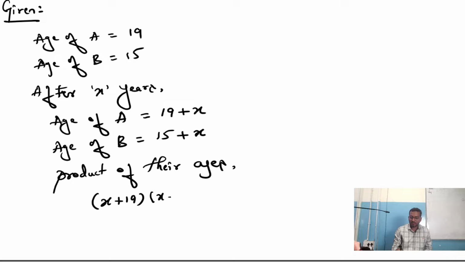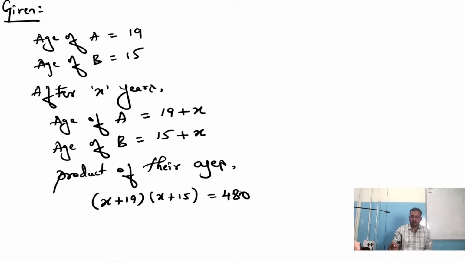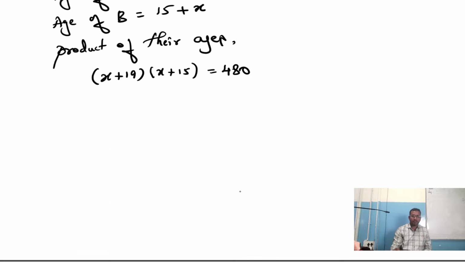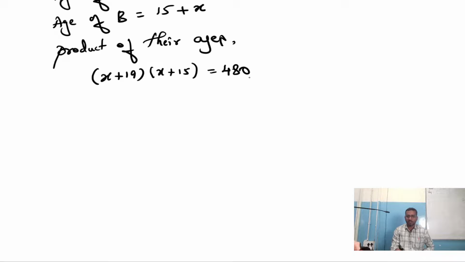X plus 19 into X plus 15, that is equals to 480. If you are going to multiply these both the ages after certain years, the product is 480. That is the condition they have given. Now we have to find the value of X here. After how many years it will be 480. So if you are going to find X, that will be the answer for this.